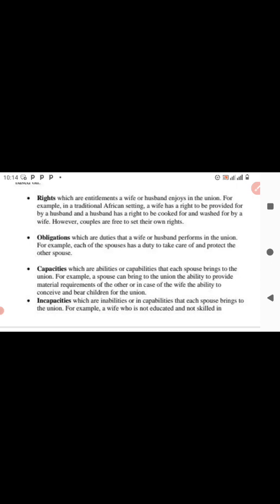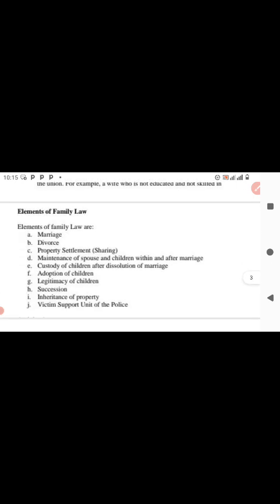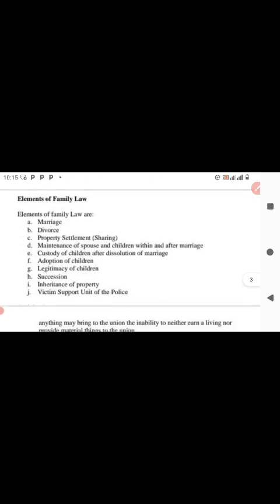The obligations, there will be the duties. Have you understood the duties that you're supposed to perform in that union? And what are the things you are able to do? What are the capacities? And then also, what are the things you cannot do? Your partner must understand you in those areas. Then we need to look at them one by one, and we call that the elements of family law. So the elements of family law are the ones that we're going to talk about.